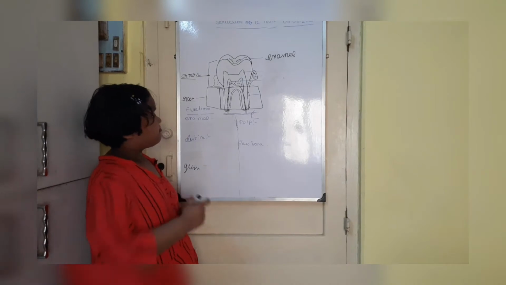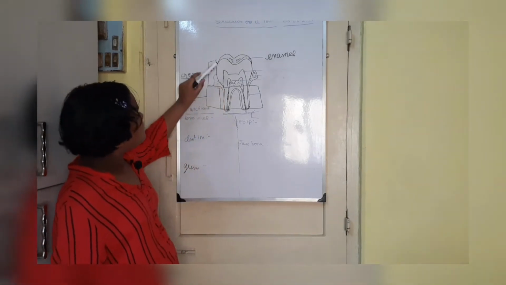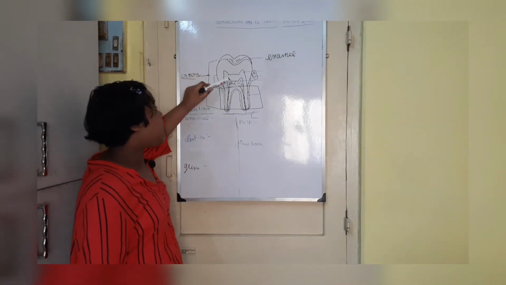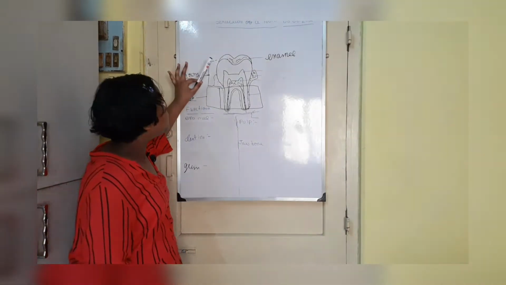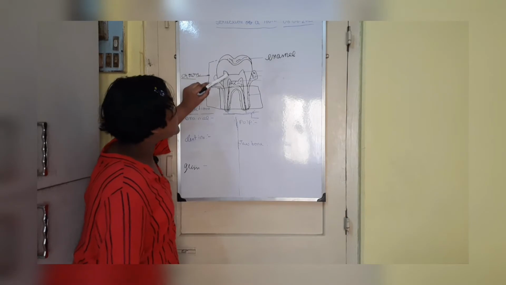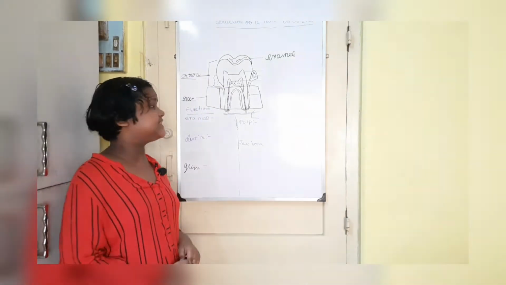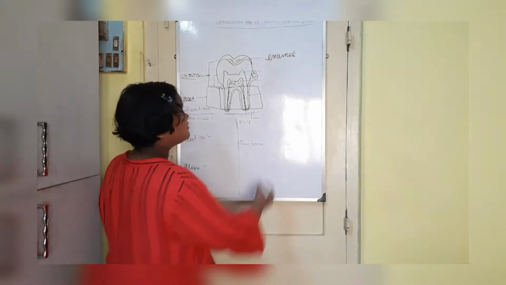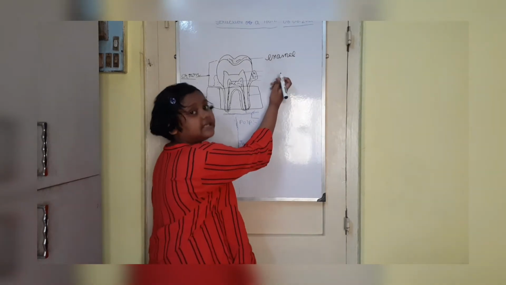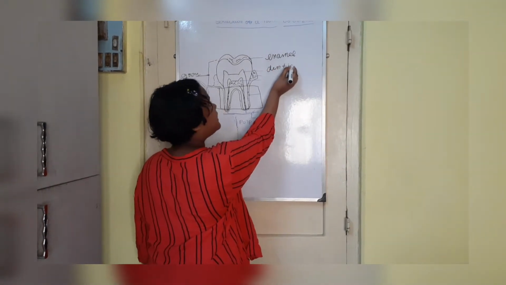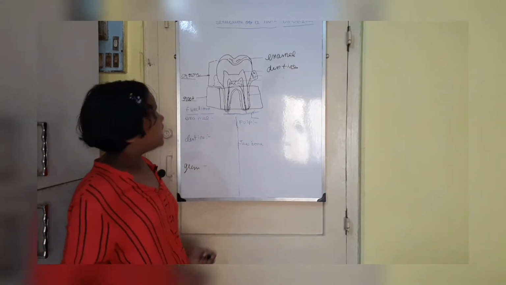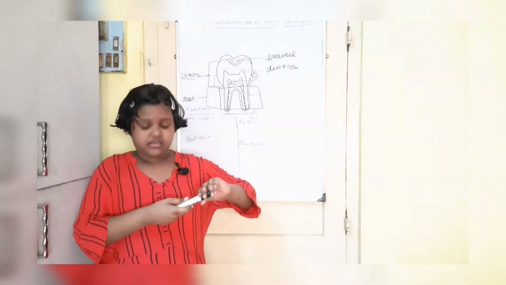Now the next part: you can see a soft layer under the enamel, right? This small soft layer is called dentine. Okay, so what is it called? It is called dentine. D-E-N-T-I-N-E, dentine.